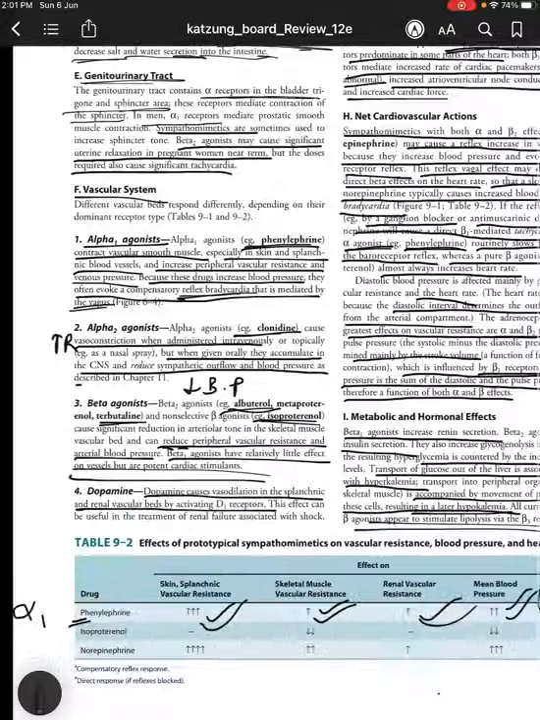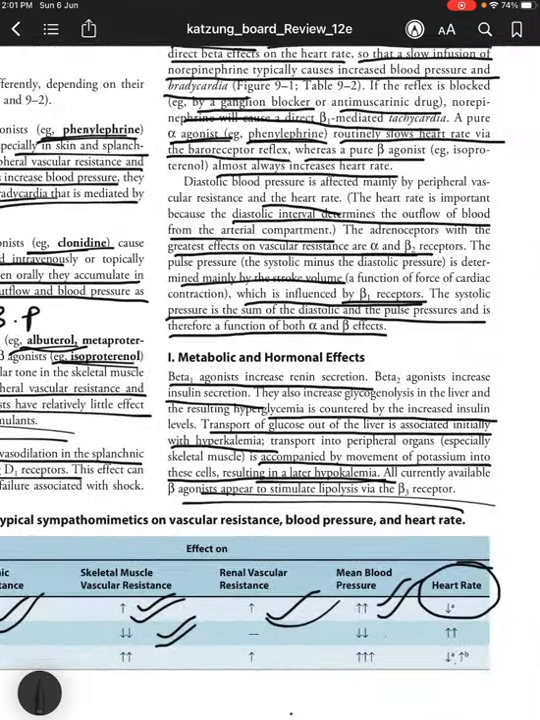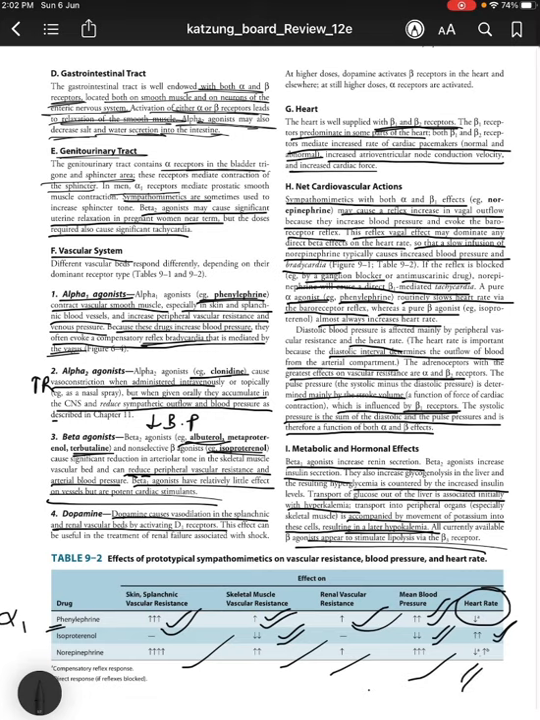Isoproterenol decreases the skeletal muscle vascular resistance. It also decreases the mean blood pressure, but at the same time it increases the heart rate. Whereas norepinephrine increases all sorts of resistance, but also increases the mean blood pressure. The compensatory reflex response decreases the heart rate, whereas the direct response, if the reflexes are blocked, increases the heart rate. Isoproterenol decreases the mean blood pressure. Both phenylephrine and norepinephrine increase the mean blood pressure.